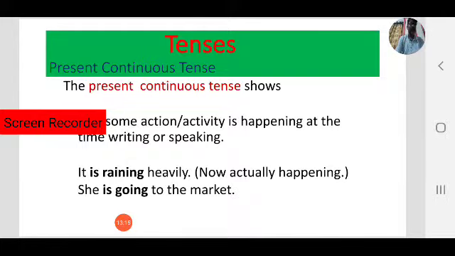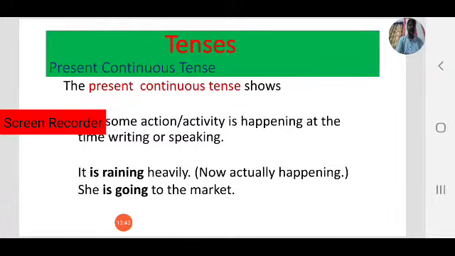If you want to say what is happening at that moment, then we can use present continuous tense. I am speaking, she is writing, you are listening, they are chatting. It is the action happening now, at present.